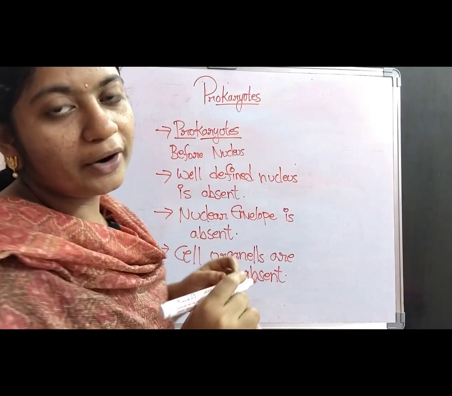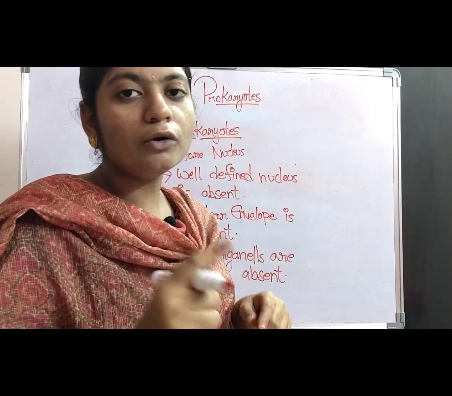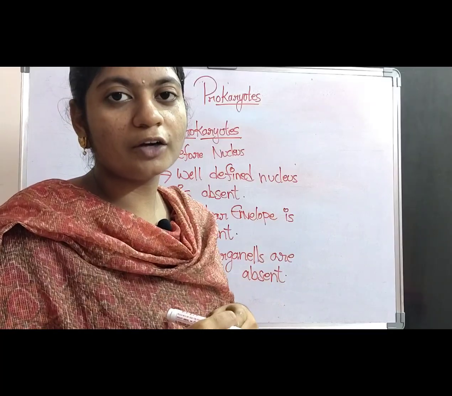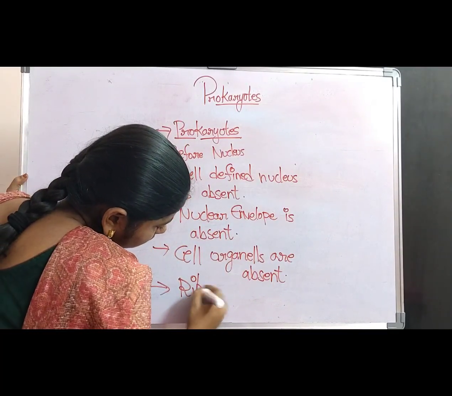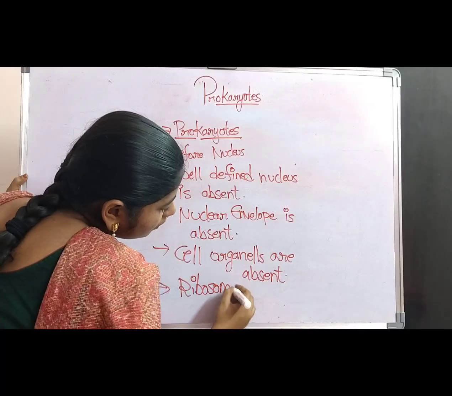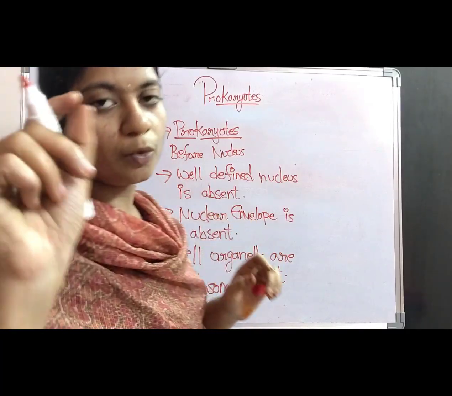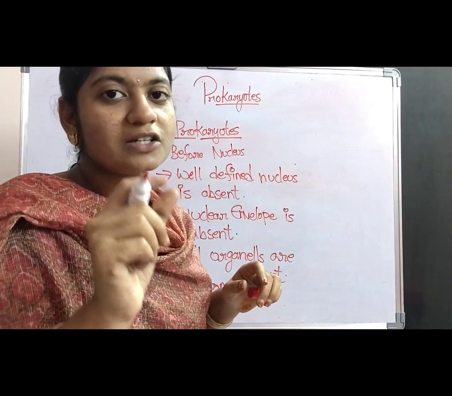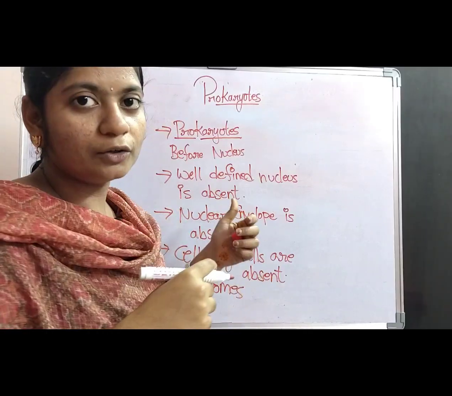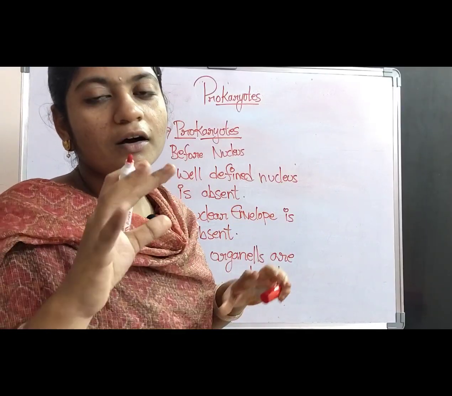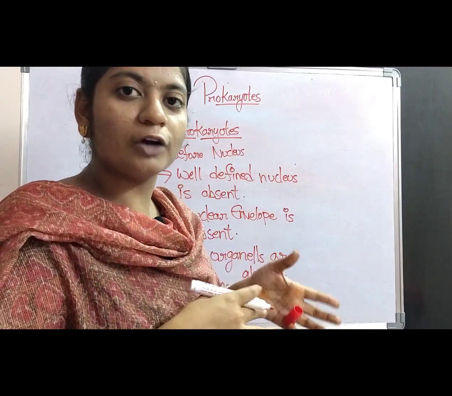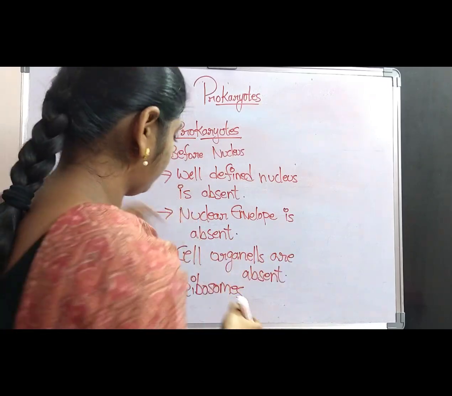And one main point in the prokaryotes is that the one and only cell organelle which is present in the prokaryotes is the ribosome. The ribosomes are protein-like structures, small vesicle-like structures. These structures are present in the prokaryotes and also present in the eukaryotes. This is the only cell organelle which is present in both eukaryotes as well as prokaryotes.